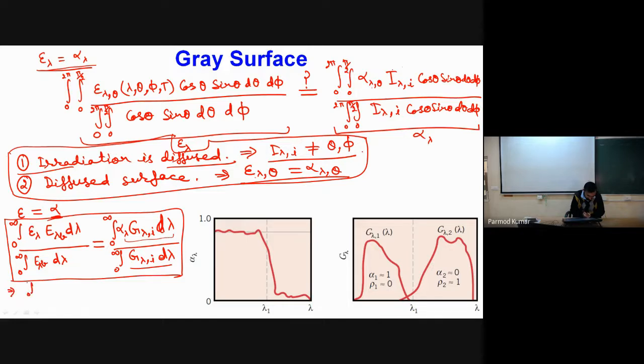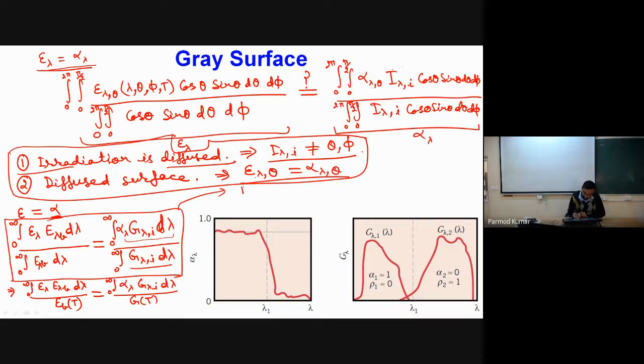I can write integration from 0 to infinity of epsilon lambda into E lambda b d lambda divided by the total black body radiation, which is Eb, and that is equal to integration from 0 to infinity of alpha lambda G lambda incident d lambda divided by the sum of all the wavelengths, say G, at a given temperature.